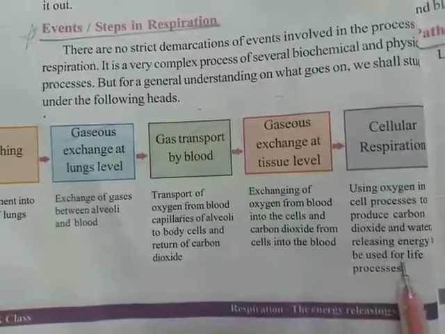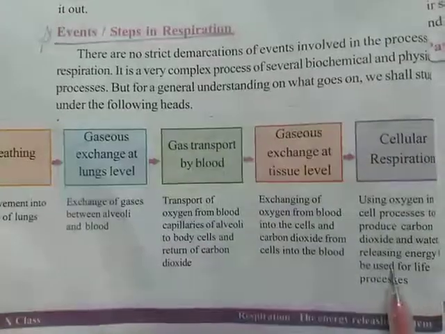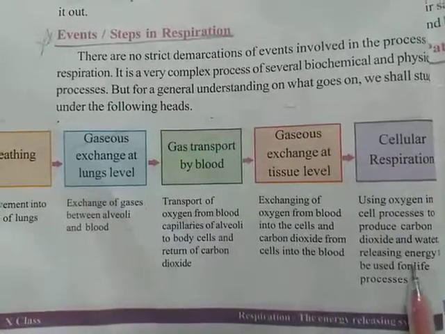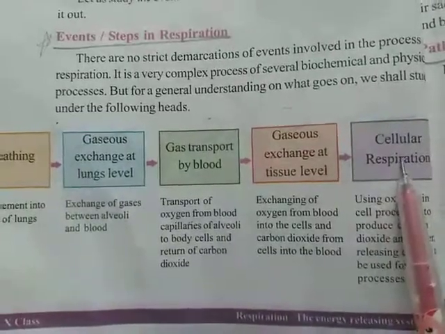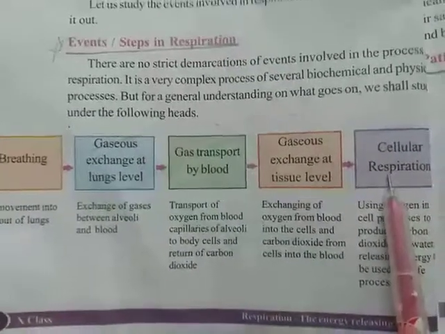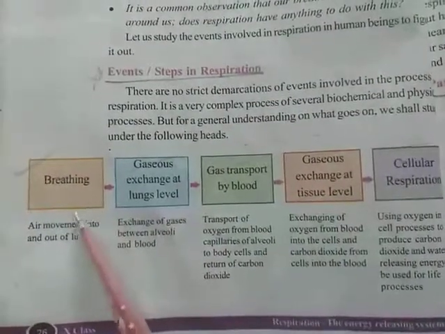These are useful for life processes, meaning useful to do our regular activities. This is about cellular respiration, which is done by the mitochondria.